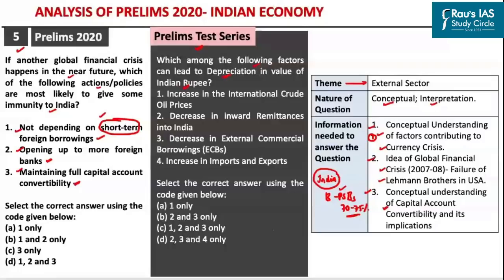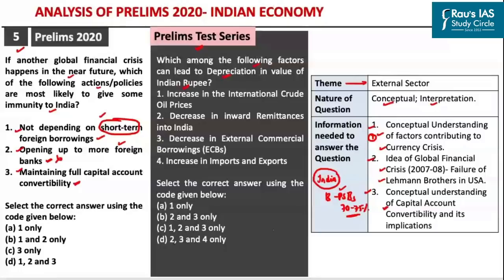So you should understand that if foreign banks with global presence fail in other countries, this has a tendency to affect even the Indian economy. So if we open up to more foreign banks, India would have less immunity from any global financial crisis which can arise in future. So this statement here is wrong.